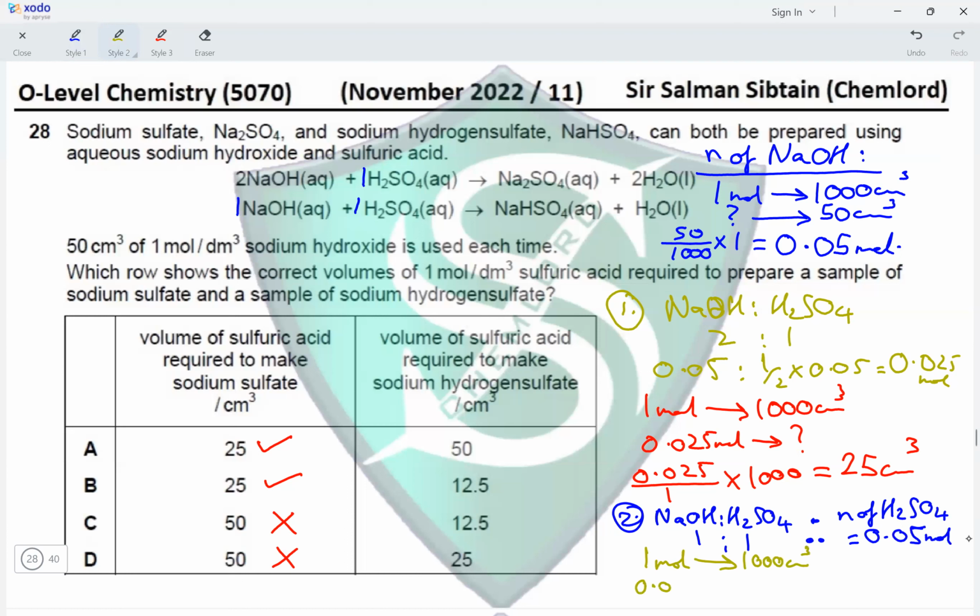So 0.05 moles would be present in what volume? So the calculation would become 0.05 divided by 1 multiplied by 1000, and this will give us a volume of 50 cm³. So option A has a value of 50, option B has a value of 12.5, which is wrong. This makes option A the correct option for this question.